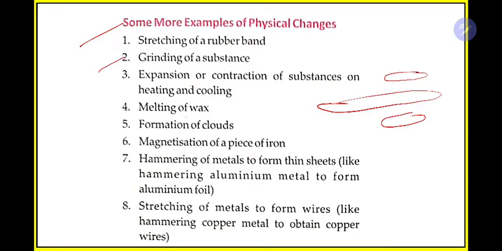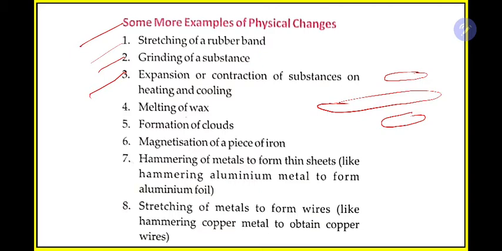Next is grinding of substances. If I give you a big stone and you start breaking it into small pieces, the big stone is also stone and the small stones are also stone, right? Big pieces are also stone, small pieces are also stone. Stone is remaining the same thing, only the size is changing from big to small. The shape, for example, earlier it was round, now it may be some other shape. So the shape and size are changing, the main thing is remaining the same.